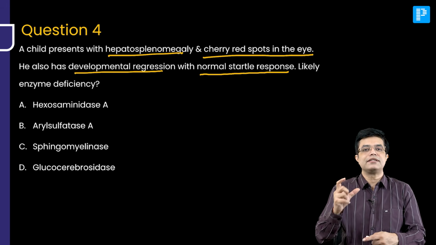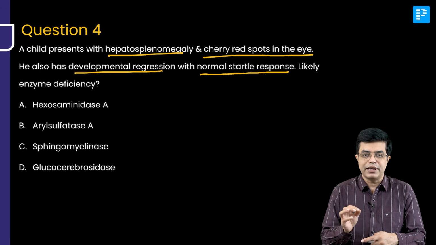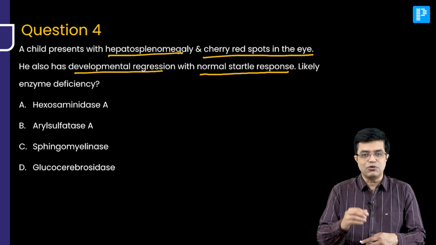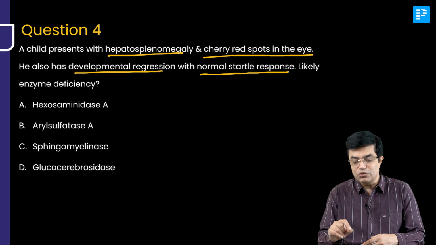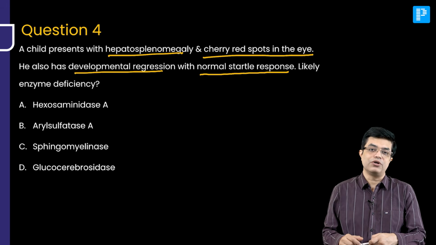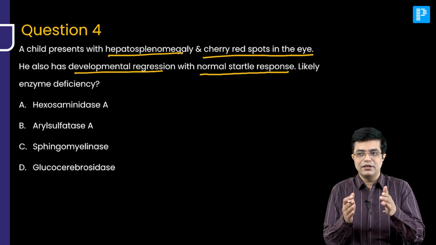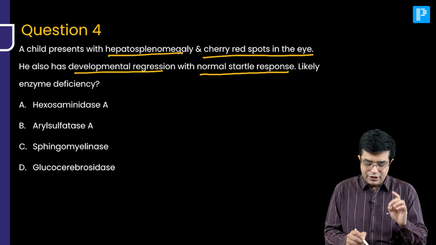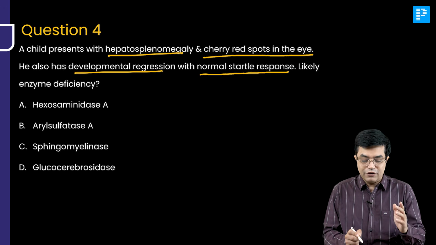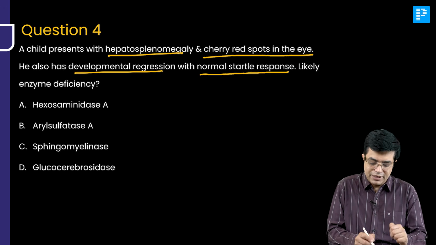Whenever you have a case scenario given to you, and then they have enzymes given, in your mind, first of all, try to see which enzyme deficiency is producing which disease. And then try to see whether that disease corresponds to the clinical feature given or not. Let me give you an example. There is a reason I have put this question. I just want to tell you the right way to approach such a question. Don't directly jump to the enzyme. First of all, keep in your mind what diseases are produced from the deficiency of these enzymes.